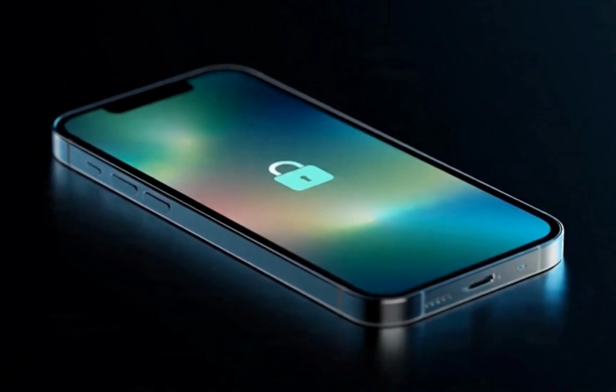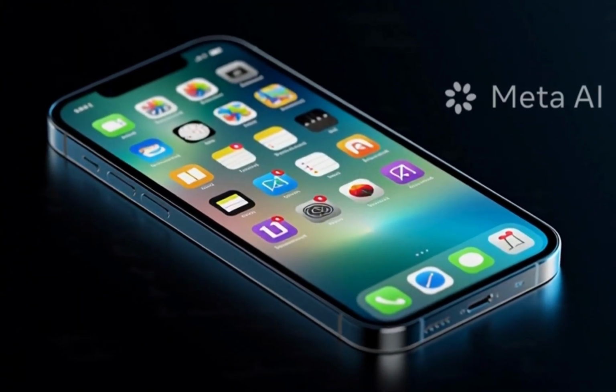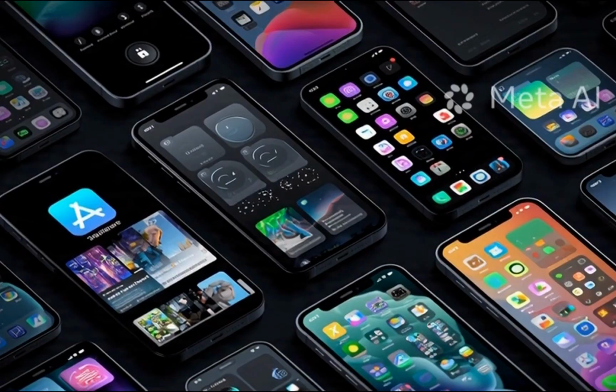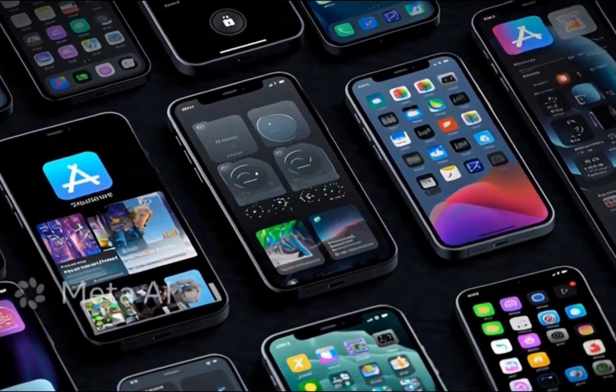6. iOS. iOS is Apple's mobile operating system used on iPhones. It is known for its security, performance, and seamless integration with Apple devices.